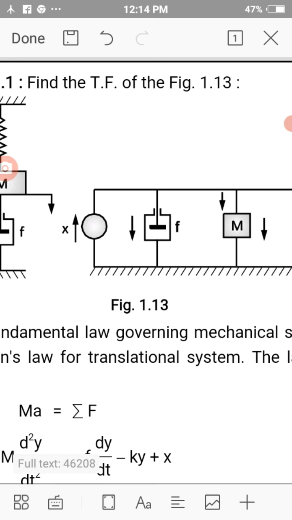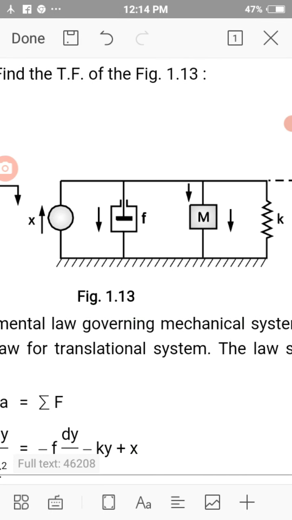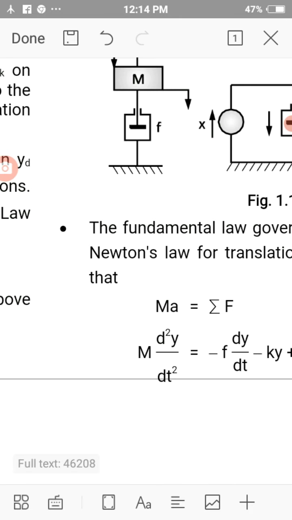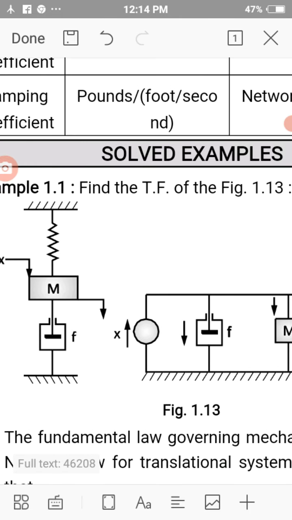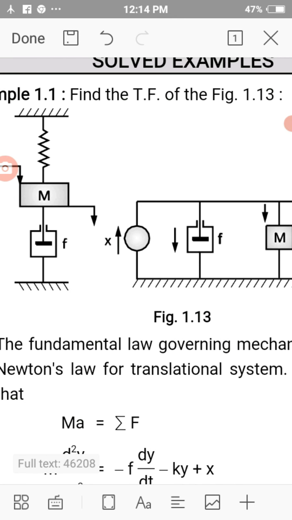If mass, dashpot and spring are connected in this fashion, then find the transfer function of the same figure.